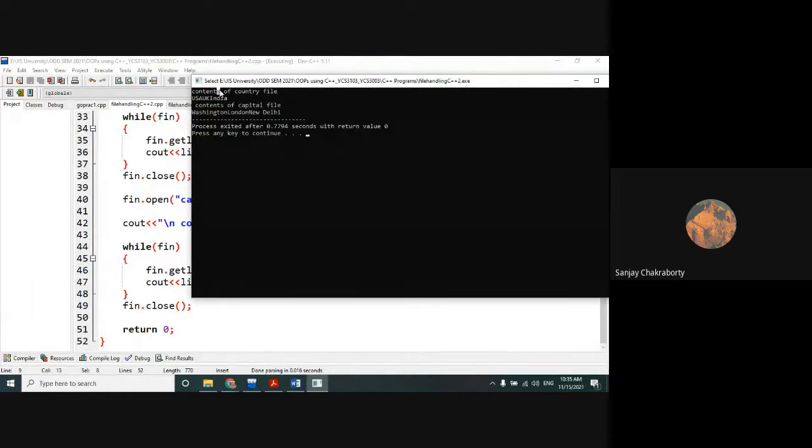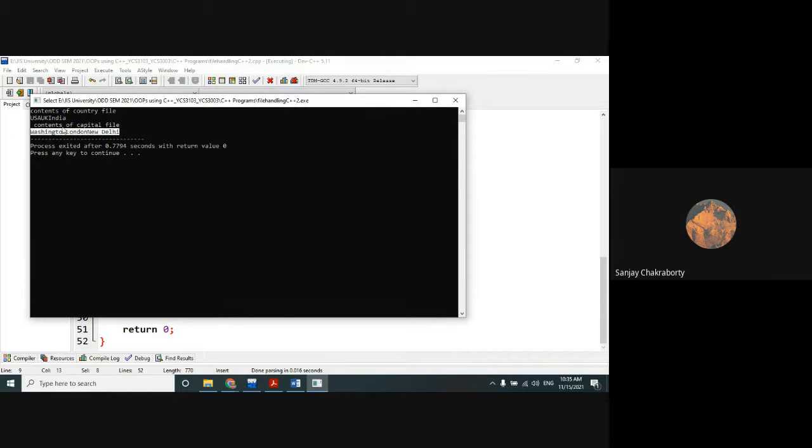It actually read the contents of the country file, all three contents we have read properly, and then it will read the contents of the capital file. All the capitals have been read properly. A new line is not given here, so you can add a new line here. So contents are being read very clearly in this program.